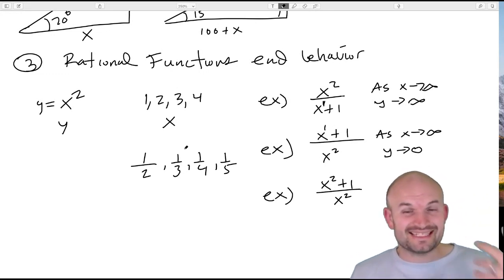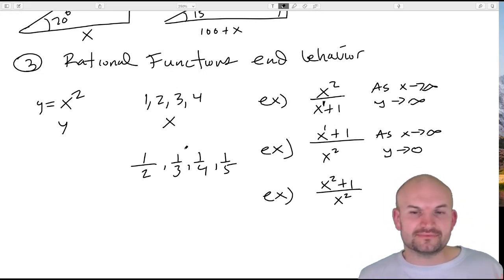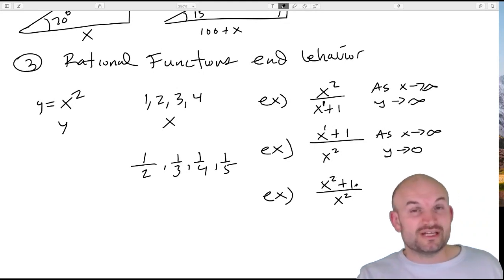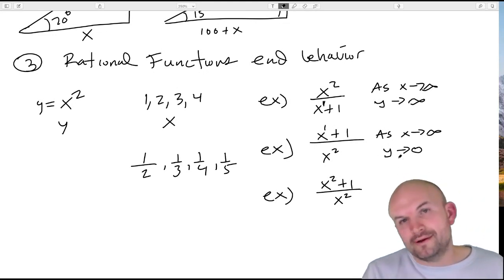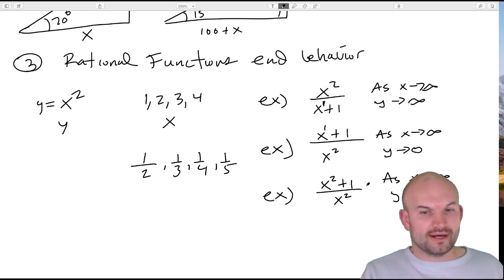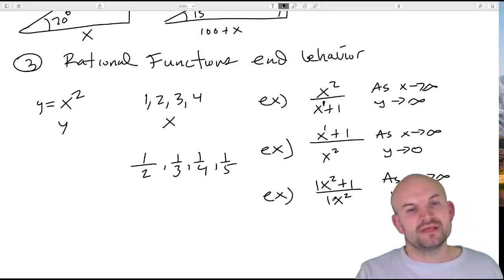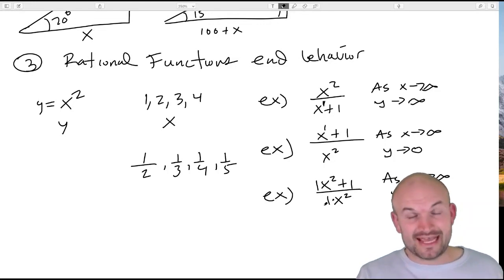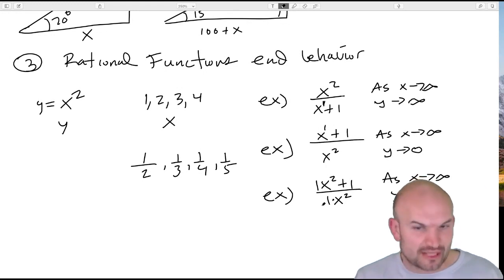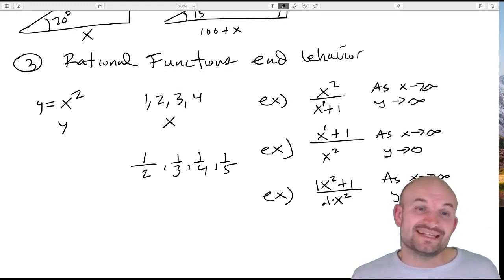They're almost going to be exactly the division of themselves as they keep getting larger and larger. So when you have the degrees equal to each other, they're going to be approaching 1. Therefore, as x approaches infinity, y is going to approach 1. Now, why is it 1? Well, that is the leading coefficient of the numerator over the leading coefficient of the denominator. So the answer to the student's question, especially when dealing with polynomials, is really just to find the horizontal asymptote.